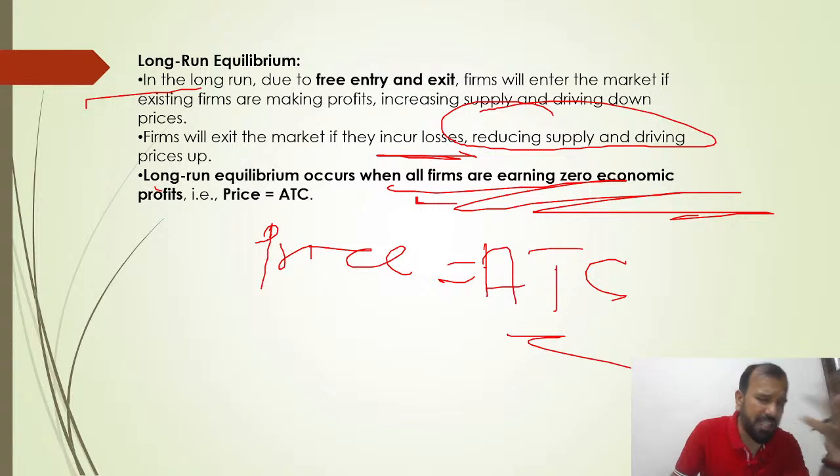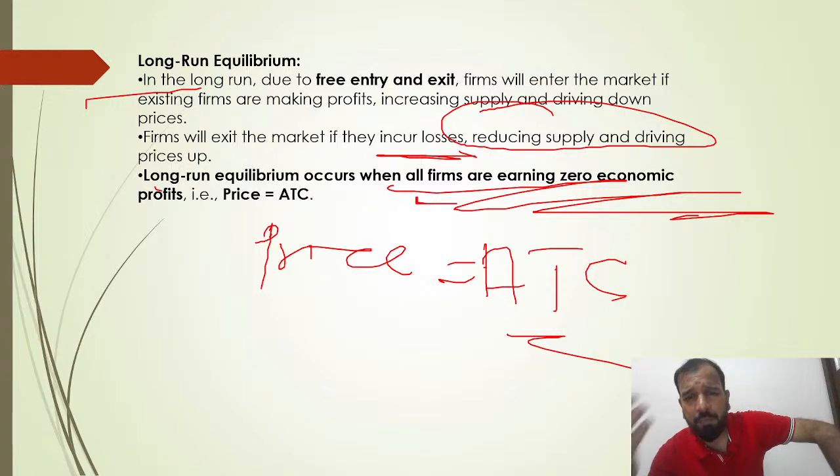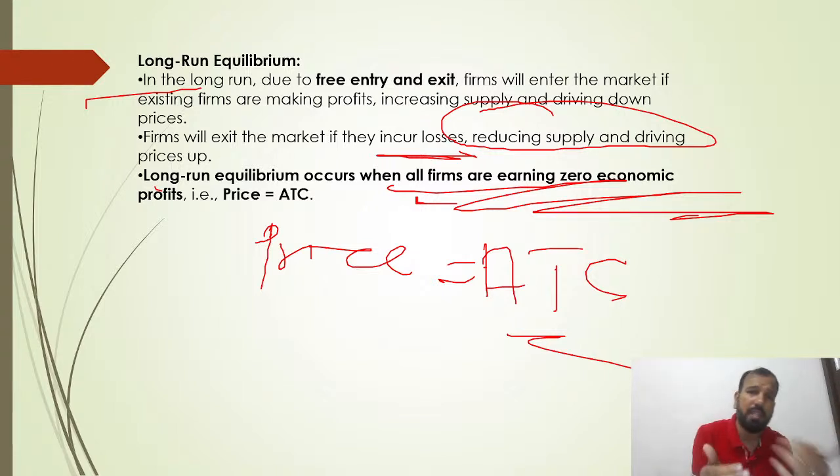So firms will exit, because there is no long run in perfect competition, as it's totally free entry and free exit. You are reaching out to the mandis in the morning. You have to sell whatever products and services you have bought, and you are earning the profits in the same day. So the long run equilibrium occurs when all firms are earning zero economic profit, that is, price is equal to ATC.